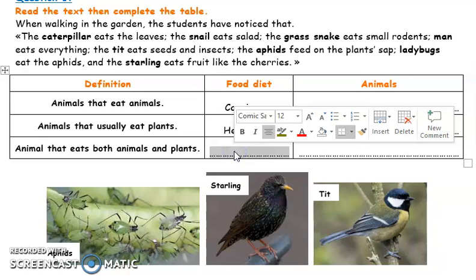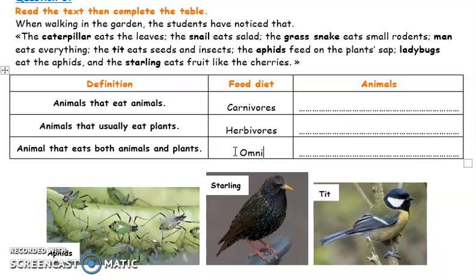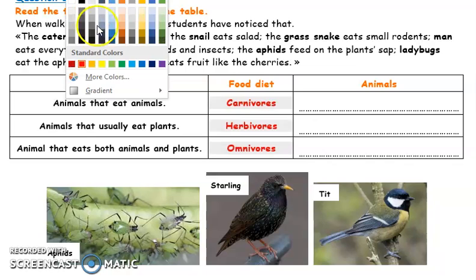Animals that eat both animals and plants are omnivorous animals. Let's classify the animals that we have in the paragraph according to their food diet.